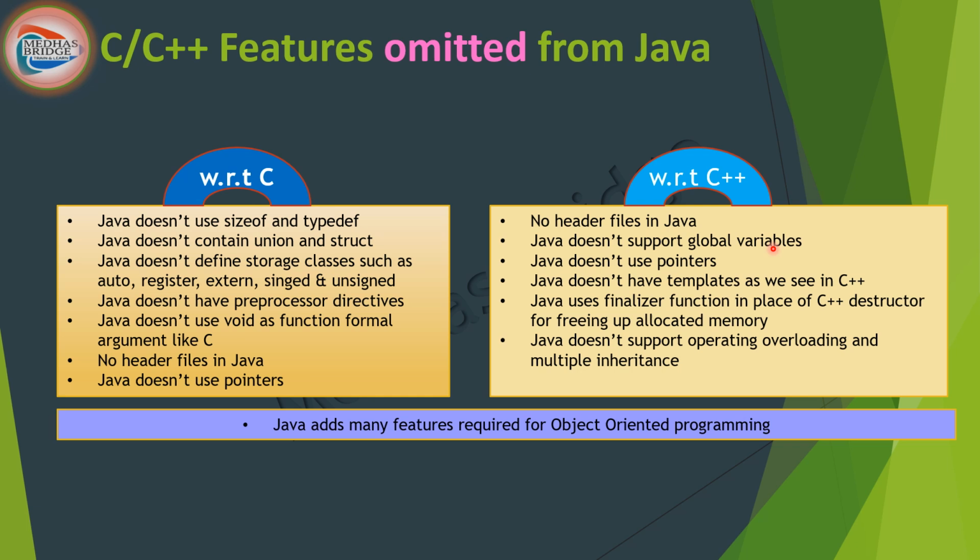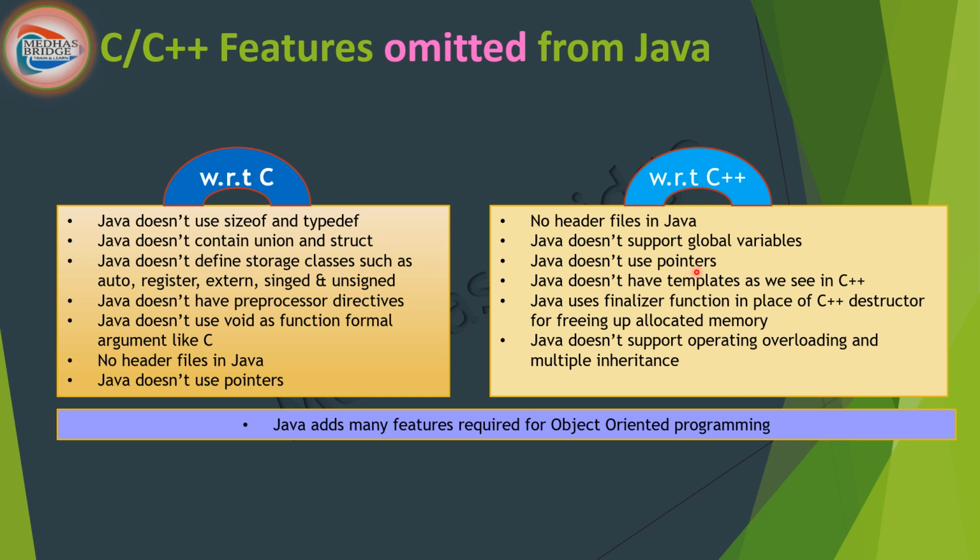In C++, that is a part of the procedural paradigm wherein you have a global variable concept. But in Java, or object oriented programming, data is more important and more critical, and hence it will never be global in Java. That's an idea. So hence Java does not support global variables.